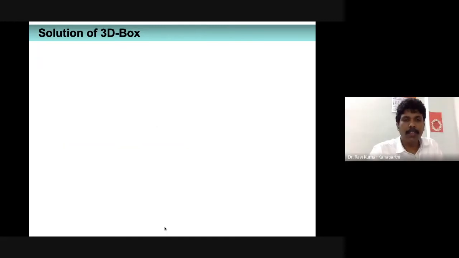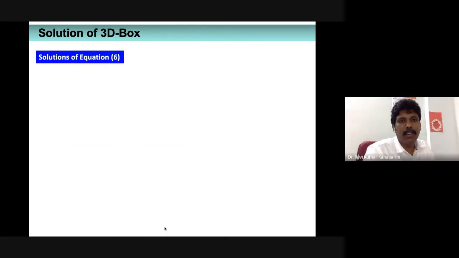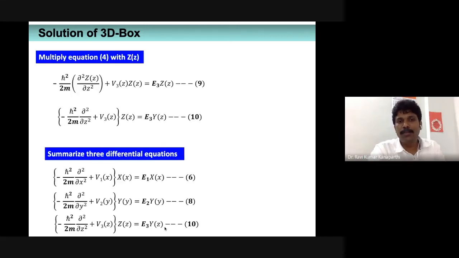Okay. Now from here onwards, it is fairly simple. What we did actually is we started with writing the Hamiltonian. The Laplacian operator has three components: dou square upon dou x square plus dou square upon dou y square plus dou square upon dou z square.